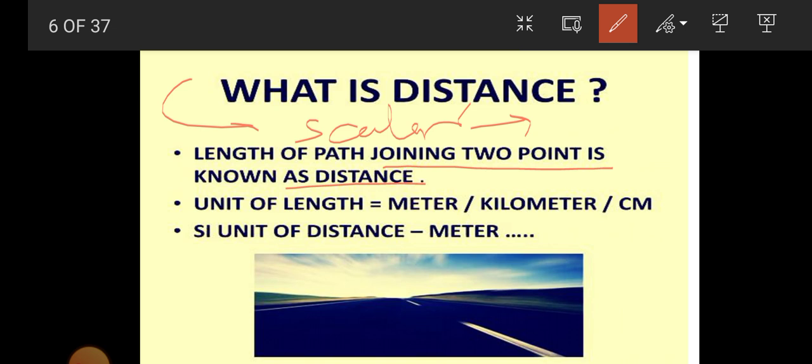The units of length are meter, kilometer, centimeter. The SI unit of distance is meter. Distance is the total path covered by an object in motion.